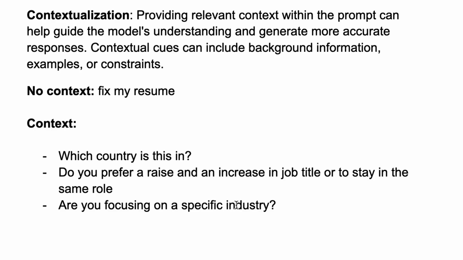So here I gave you 3 examples: the context of country, the context of industry, and the context of whether you want a raise or promotion or not. But there can be many other details about a job. So try to find 5 more types of context you might give ChatGPT for the example of fixing up a resume. And in the next video, I'm going to give you my answers and you can compare your answers to mine. So try this now as an exercise.